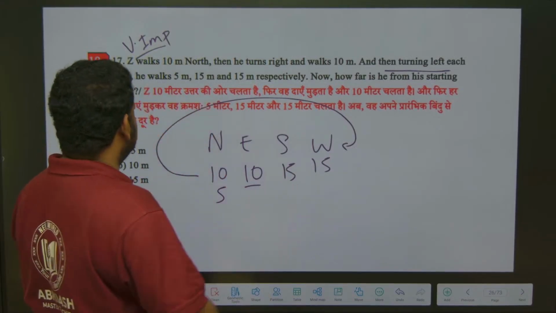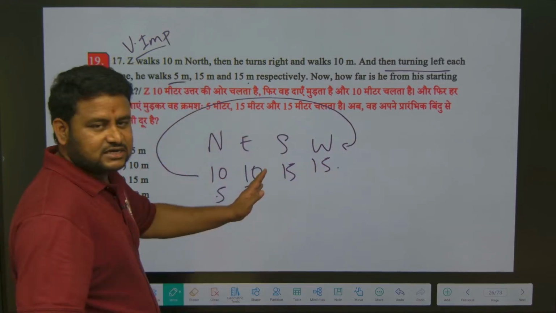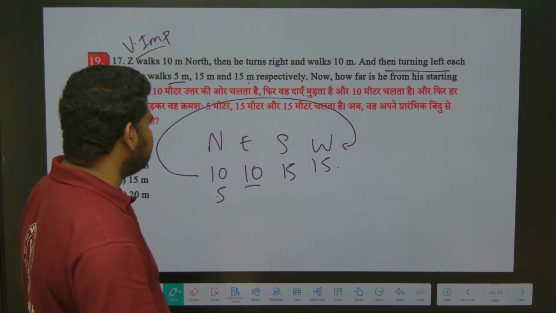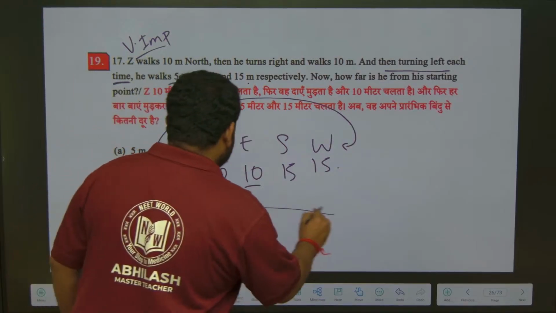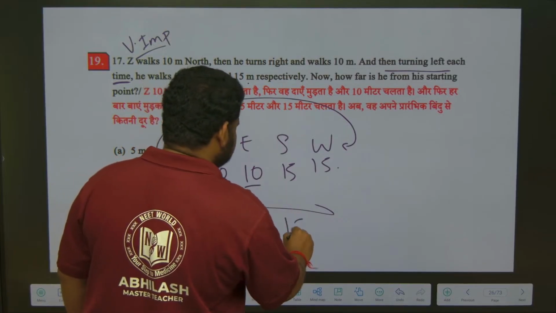That is what they have given. 5 is okay. 15 is okay. Again 15 is coming here. Now we have to find the difference of east and west and north and south. So north is what? 10 plus 5, 15. East is 10. This is 15. This is 15.